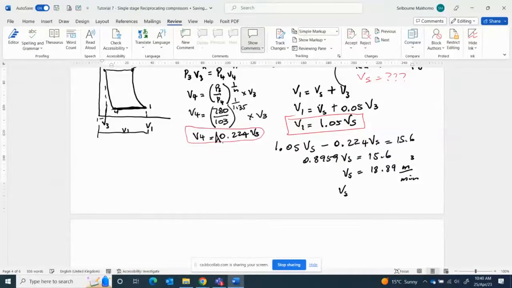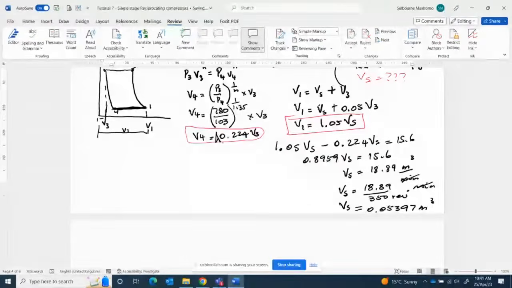So we will say that Vs is equal to 18.89 divided by 350 revs per minute. So this minute cancels that minute. Our answer is going to be 0.05397 cubic meters.